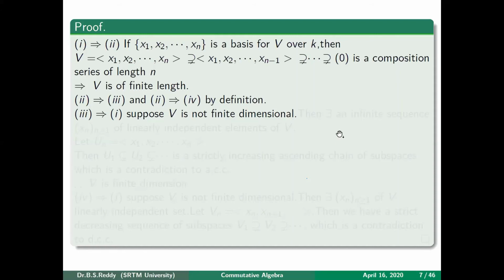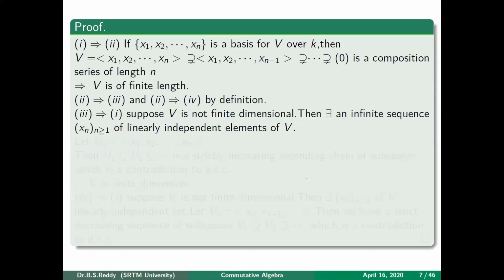Suppose then there exists an infinite sequence xn of linearly independent elements of V. If you take that every independent set is finite, then obviously the largest one will be the basis, and you will get that it is finite dimensional. So whenever you have a vector space which is not finite dimensional, you can always find an infinite sequence of elements which is linearly independent.